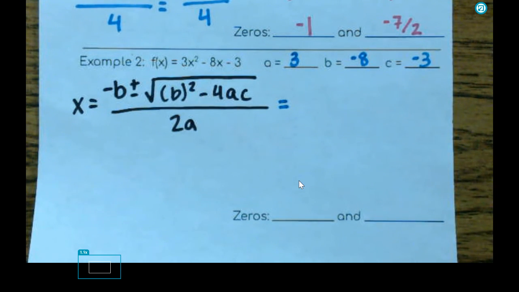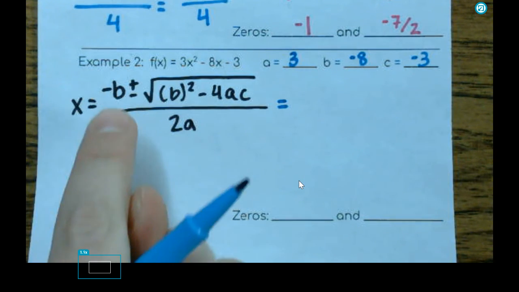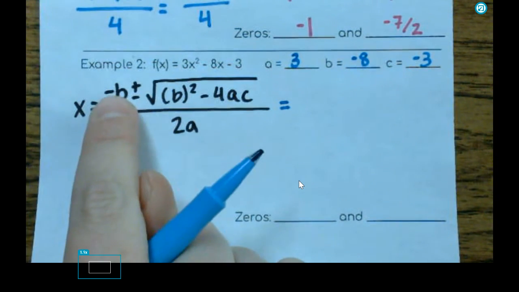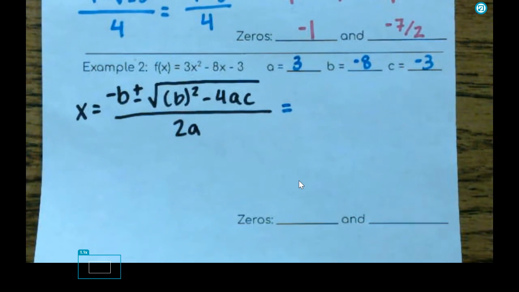We're going to go ahead and plug in B, A, and C. So my B right here, this is important, just like when it was a negative in 7.1, the negatives cancel out.